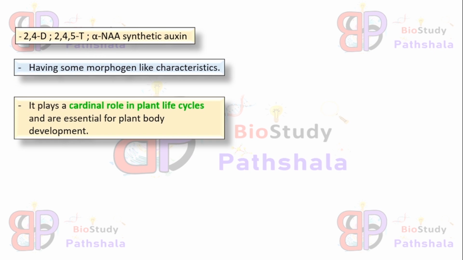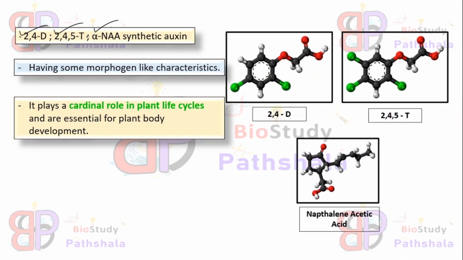Okay, some synthetic auxin hormones are found in our surroundings. These are 2,4-D, 2,4,5-T and alpha NAA. These are the structures of the synthetic auxins. This is 2,4-D, which is 2,4-dichlorophenoxyacetic acid. This one is 2,4,5-T, which is 2,4,5-trichlorophenoxyacetic acid, and this is alpha NAA, which is alpha-naphthalene acetic acid. These are used mainly as herbicides to kill weeds.